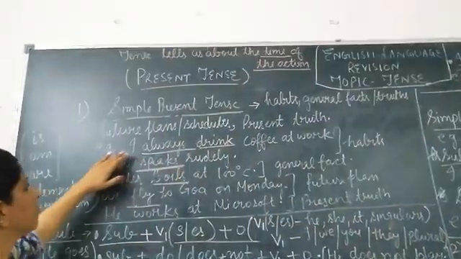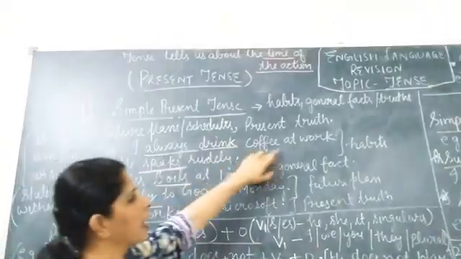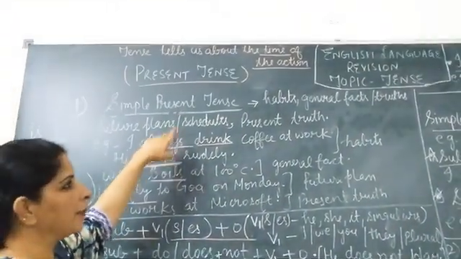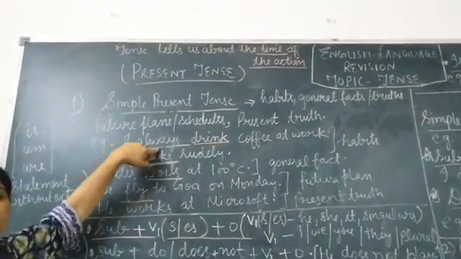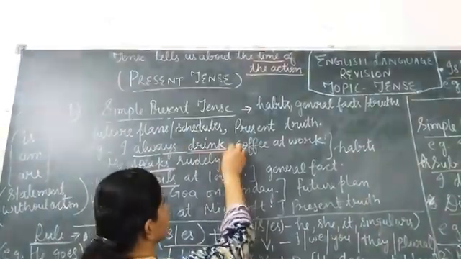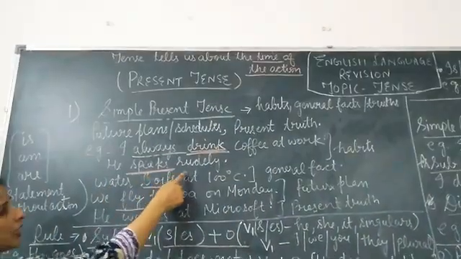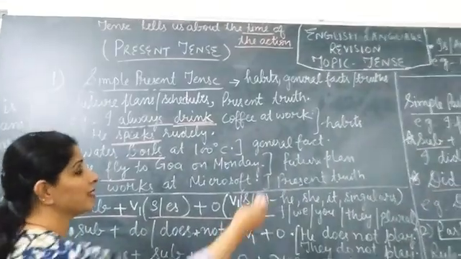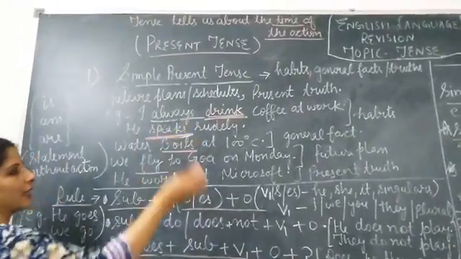Now here, the very first example I have taken: I always drink coffee at work. Now this is my habit. The habitual things, I always drink, 'always' indicates here that this is my habit, that I always drink coffee at work. So drink here is the verb, first form of verb. He speaks rudely, this is his way, that he always speaks rudely, no matter what. So this is his habit, and this is also expressed with the simple present tense.